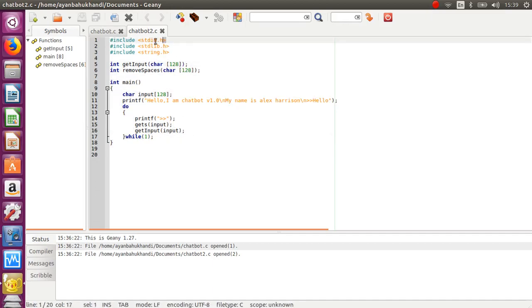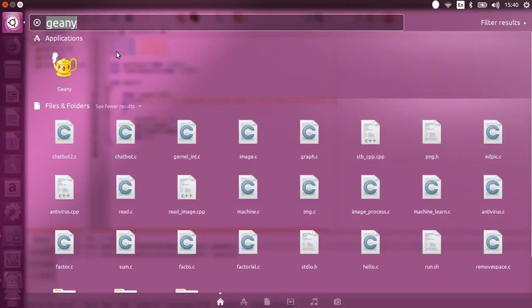There is stdio.h, stdlib.h, and string.h. It is compulsory to include these three libraries in this program. We have two functions, one named get input and one named remove spaces. We do remove spaces because eSpeak can't speak spaces. So here I am showing you an example.